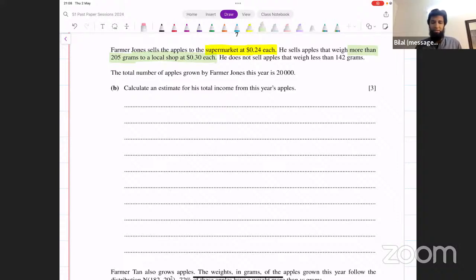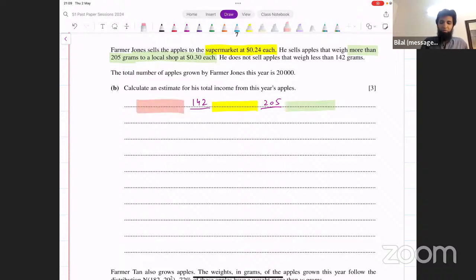Now, how do you find this estimate? We can actually divide this into three parts. One cutoff point is 142 grams, another cutoff point is 205 grams. An apple is either going to be in the region in the middle, or in the region on the right side where it weighs more than 205 grams, or in the region on the left side.